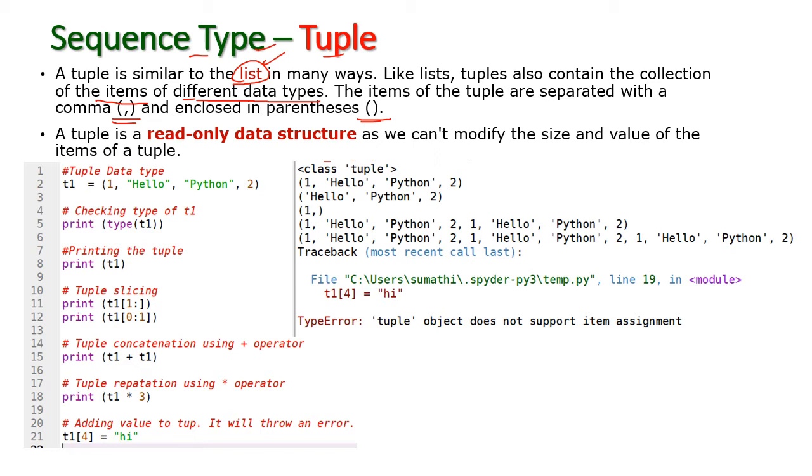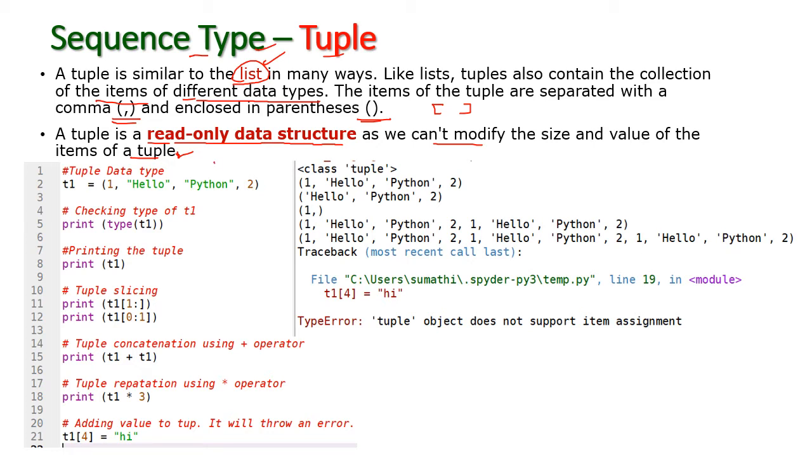In the list we have used the square bracket, isn't it? Here we are using parentheses. But another very important difference between list and tuple is that tuple is a read-only data structure. That means we cannot modify the size and value of the items of a tuple. Tuple is read only. Once we define it, we cannot change those data items in the tuple. Let us see an example program for this tuple.